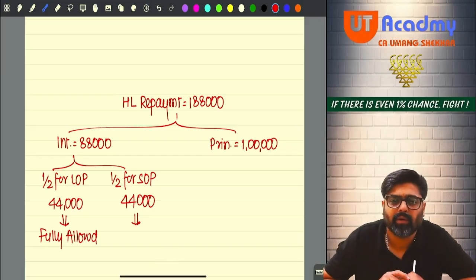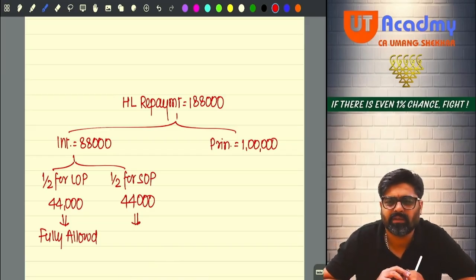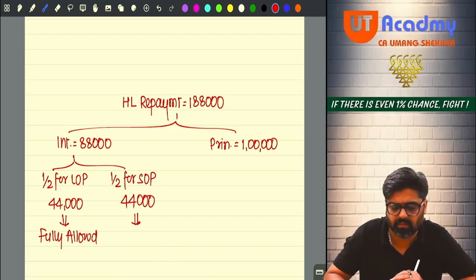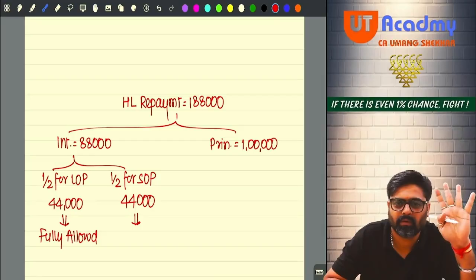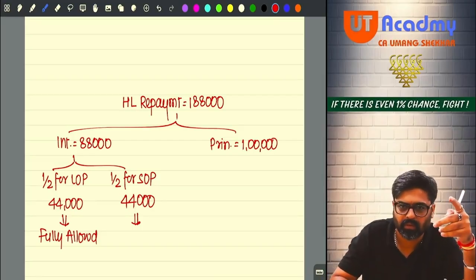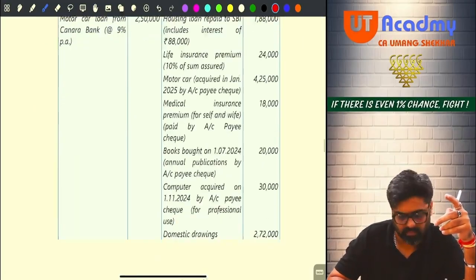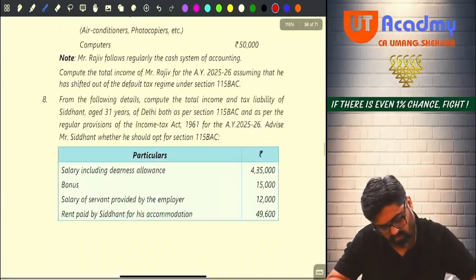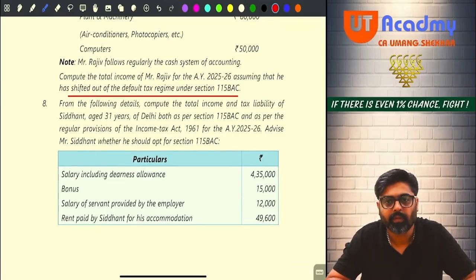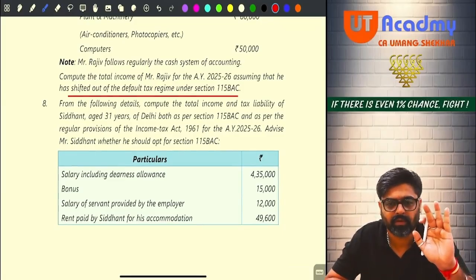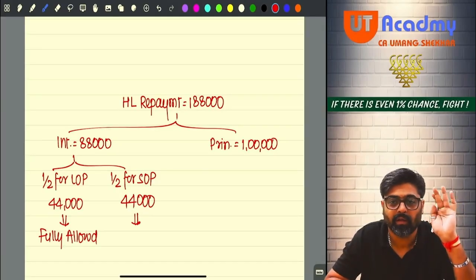But wait, go and check the last line of the question. 115 BSE followed or not followed? Not followed, no? Shifted out. Meaning you are not following 115 BSE. Thank God.